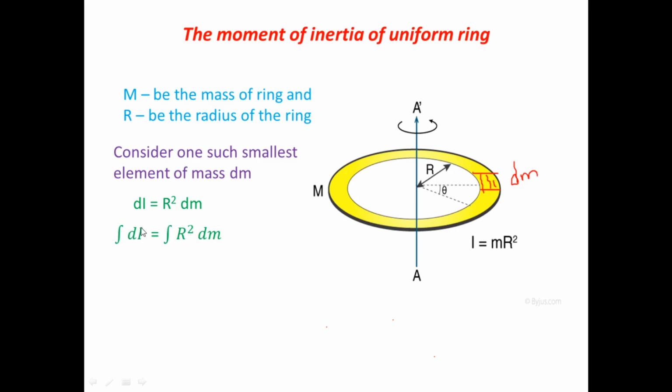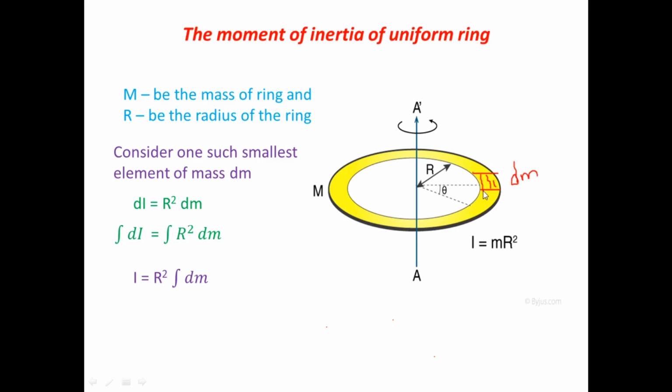And this is the integration of dI. What is meant by the integration of dI? It means the addition of all the moments of inertia of the smallest elements, so we get the total moment of inertia, that is I. The integration of dI is equal to I, and this is equal to r square, the constant coming outside the integration, times the remaining integration of dm.